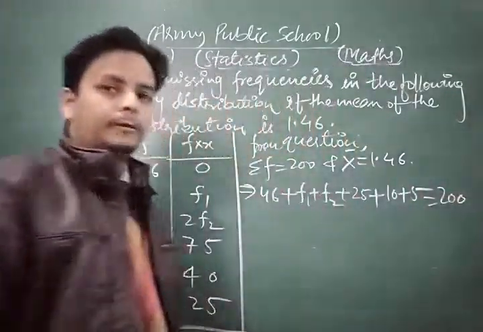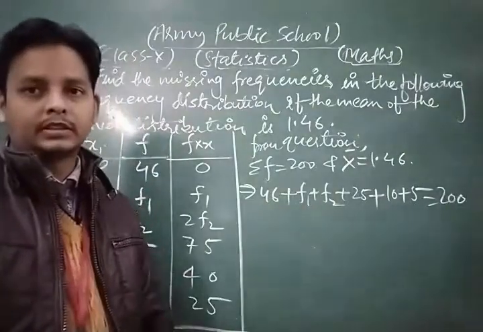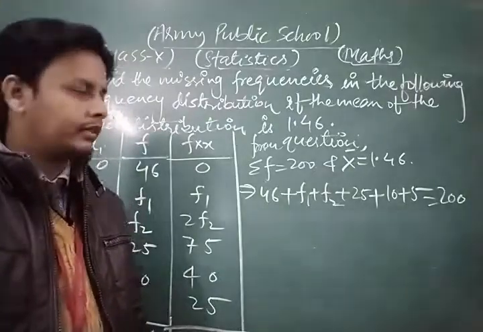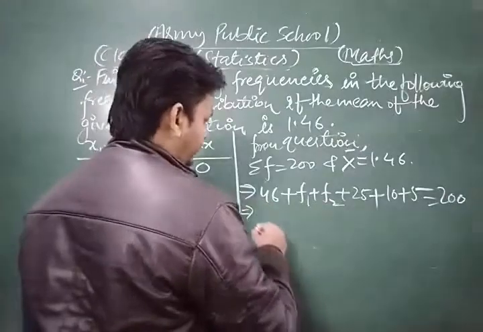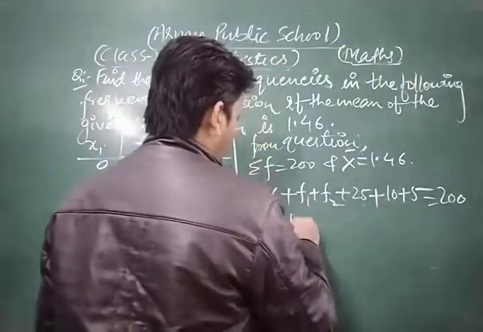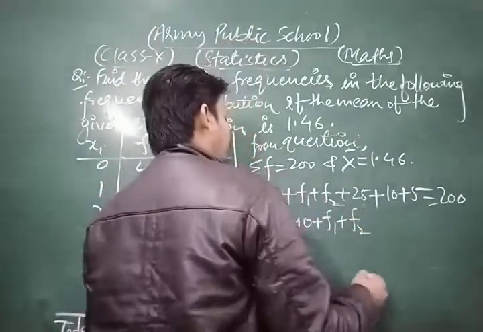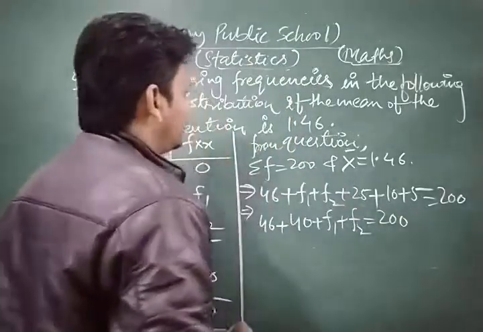Now we simplify and get the relationship between f1 and f2. Look, here 25 plus 10 plus 5 is 40, plus f1 plus f2 is equal to 200.